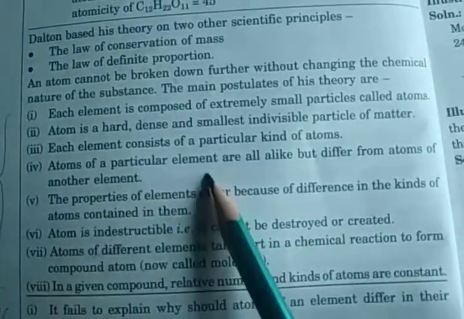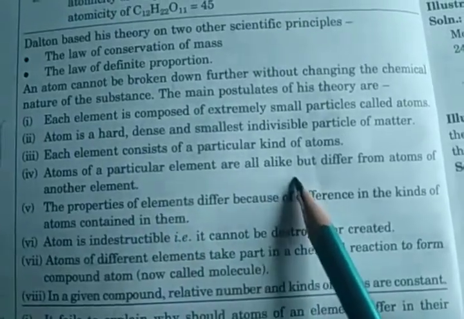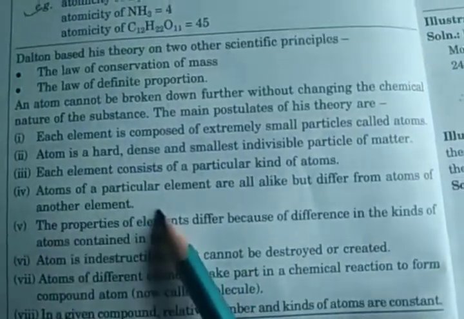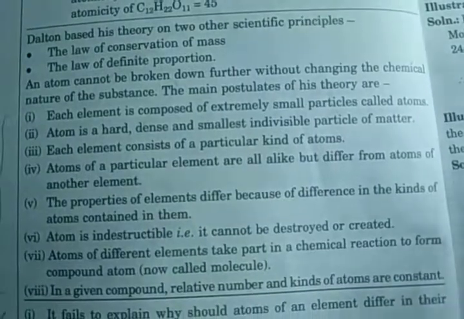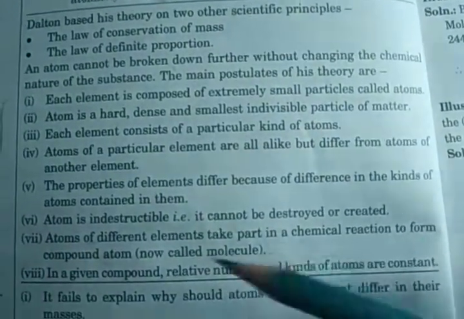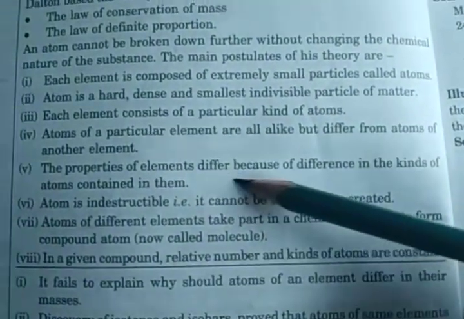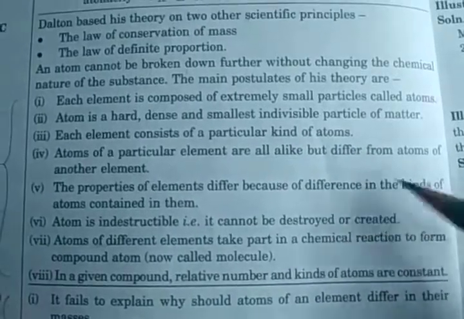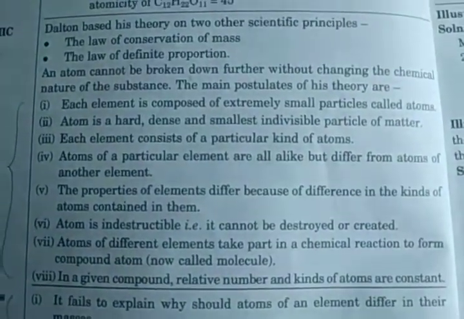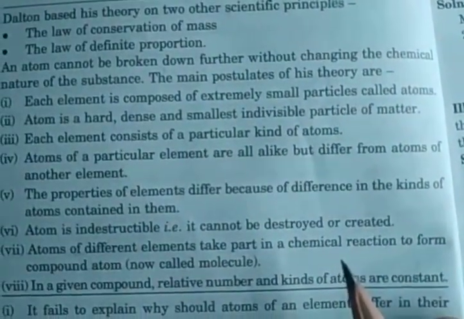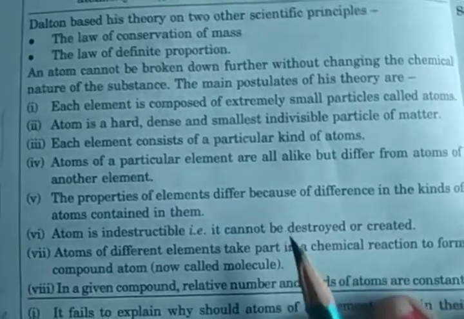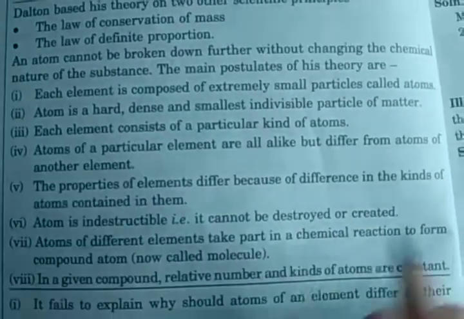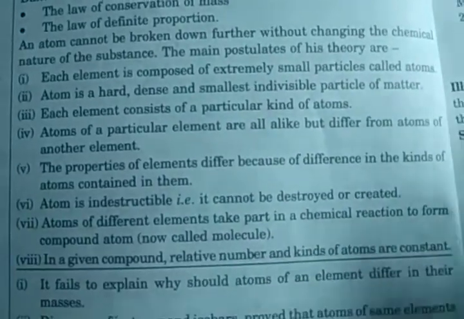Then atoms of a particular element are all alike but differ from atoms of another element, like water is different from CO2. The properties of the elements differ because of the difference in the kinds of atoms contained in them. That means water's properties are different from those of CO2 molecules.